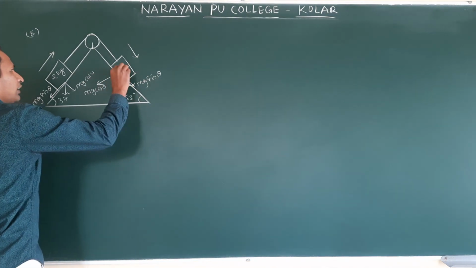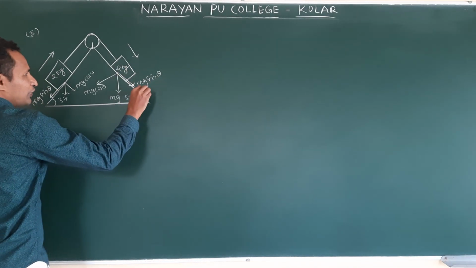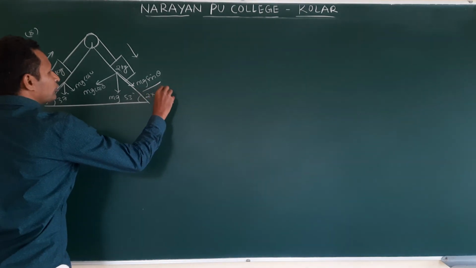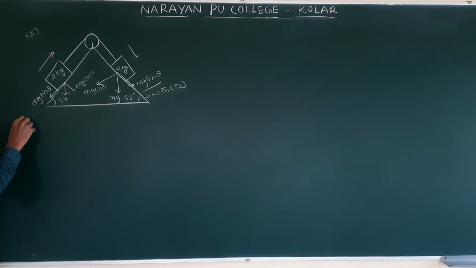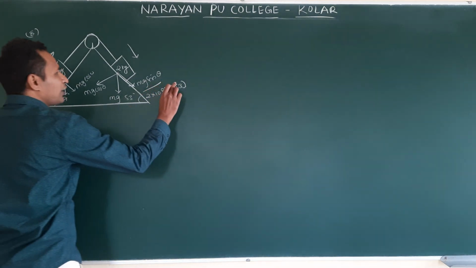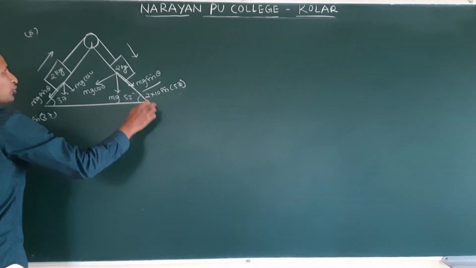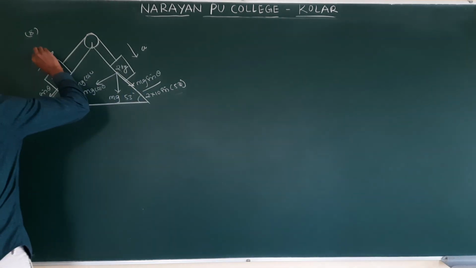Clear? Two are equal masses. Why does this block slide down? Because along the plane the force acting is mg sin theta. This is nothing but 2 into 10 into sin 53, and this is 2 into 10 into sin 37. Sin values, do they increase or decrease as the angle increases? Increases. So here we have sin 53, there we have 37. So this value is more, so that it slides down. So they are asking about this accelerating downwards.